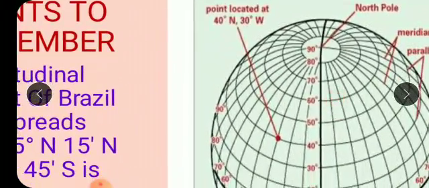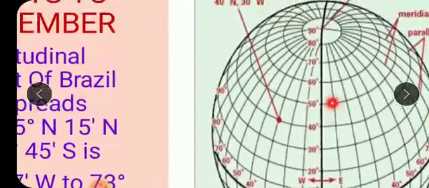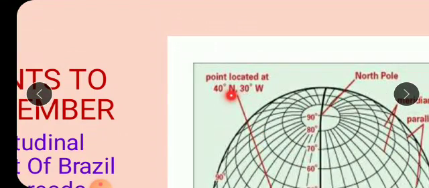See here also, this point comes where 40 degree north and 30 degree west, north and west. So accordingly this point is shown here, isn't it? Yes, 40 degree north parallel line and 30 degree west. Yes, 30 degree west. So accordingly the distance is written.